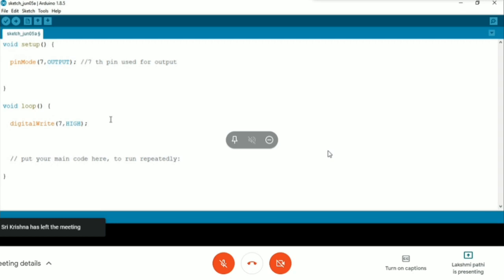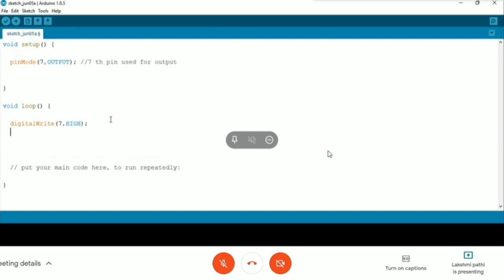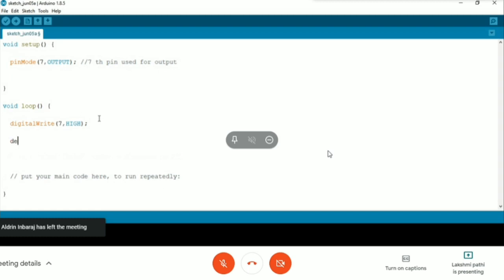Fine. But for how long? How long will the LED stay on? Like, I want to make my LED glow for 1 second. So this command must not leave for 1 second. This command will remain, which means it will not go off. This command will remain for 1 second.